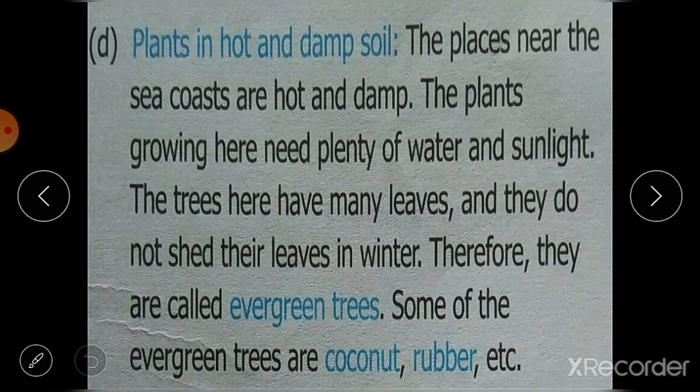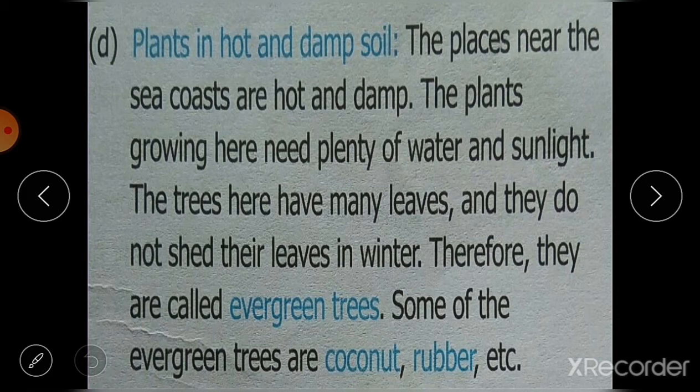Then next we have plants in hot and damp soil. Hot and damp soil you can see in places near the sea coast. These coastal areas generally are hot and damp. Damp means चिपचिपा or humid, which means the air has lots of humidity or water vapor in it.